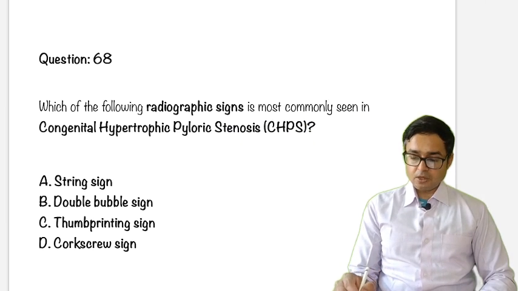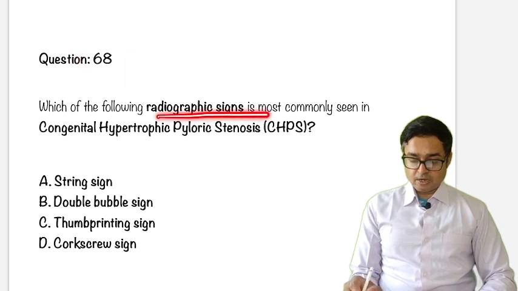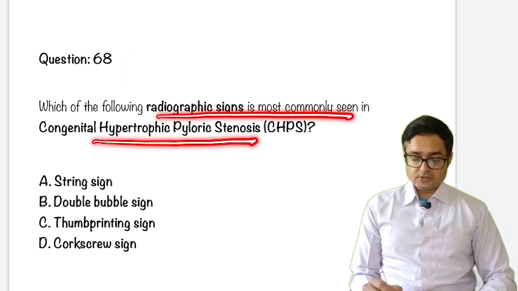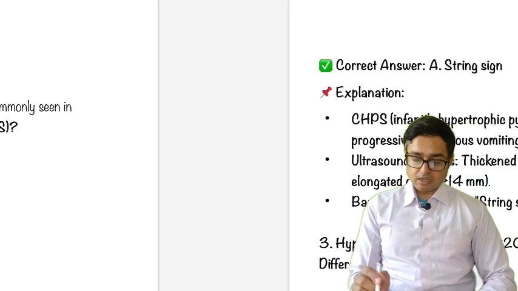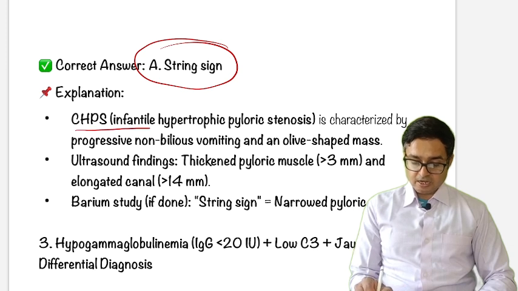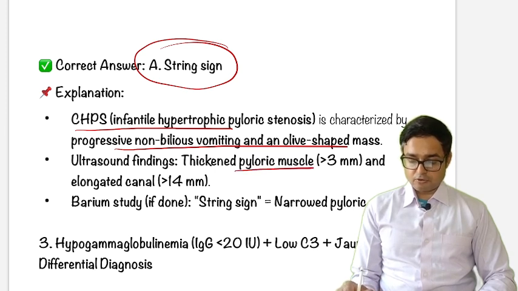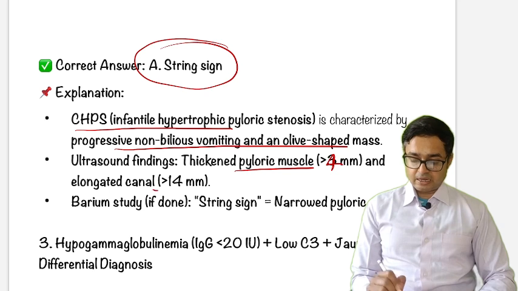Okay. Question number 68. Which of the following radiographic signs is most commonly seen in IHPS? String sign, double bubble sign, thumbprinting sign, corkscrew sign. So the answer is string sign. IHPS is characterized by progressive non-bilious vomiting and an olive-shaped mass. Ultrasound findings show a thickened pyloric muscle, more than 4 millimeters, and an elongated canal.